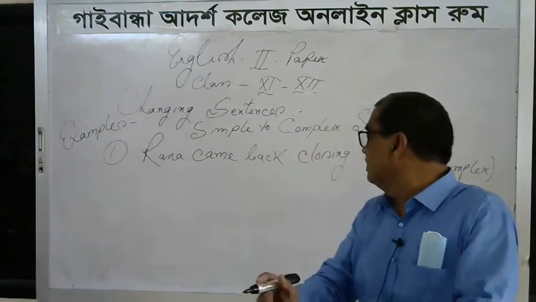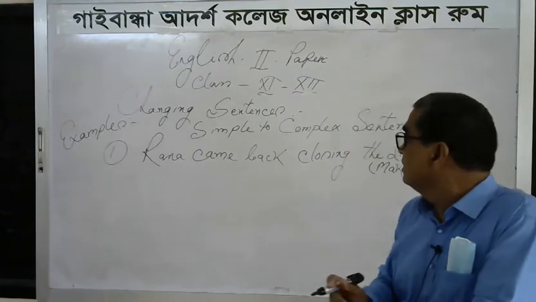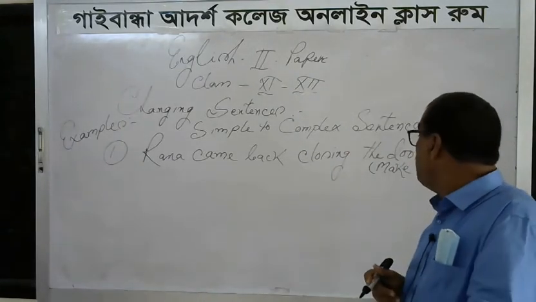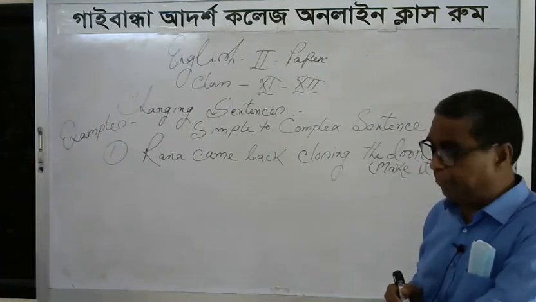I cite an example. The example is that Rana came back, closing the door. This is a simple sentence.